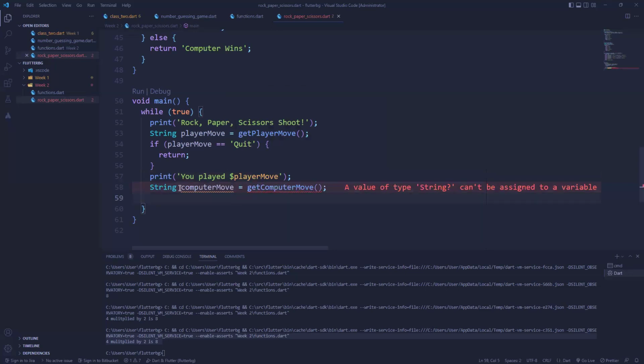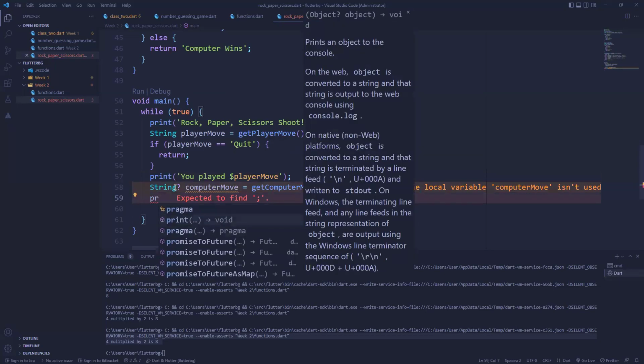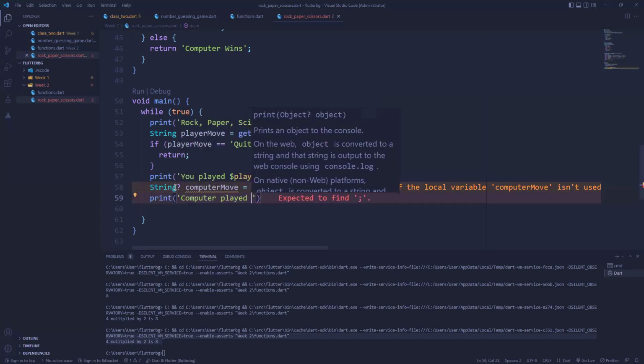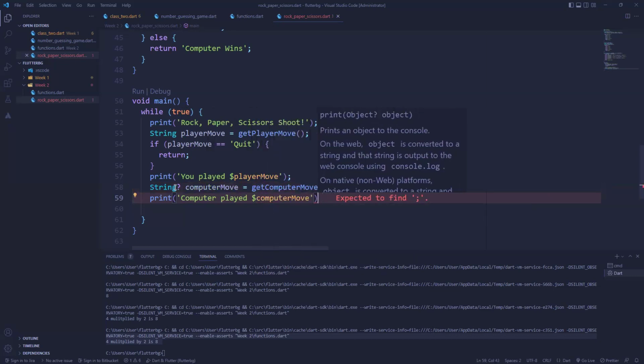Now, because this is nullable, I'm just going to do this here. Don't worry, we'll talk about null, so don't sweat it. So I'm going to print computer played, and call the computer move so we know what the computer played.